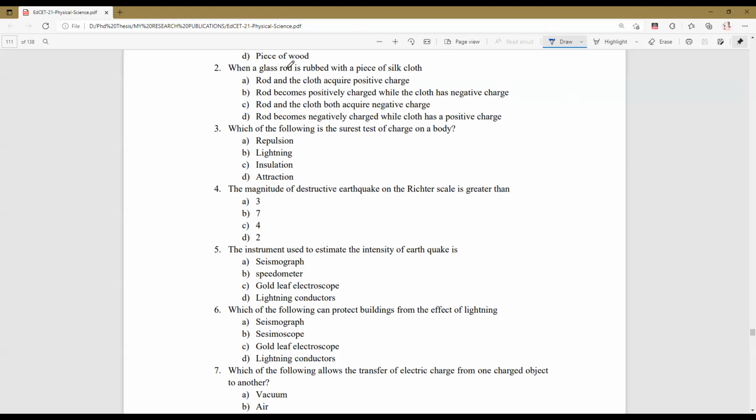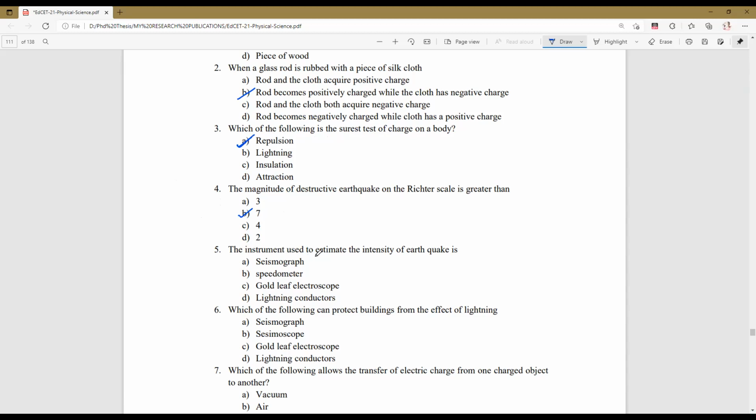I said that whenever you rub a glass rod with a silk cloth, the glass rod will get positively charged, whereas the silk cloth will get negatively charged. So here the correct option is option B. Next one, which of the following is the surest test of charge on the body? I have already said repulsion is the sure test for determining the charge on a body. The next question: the magnitude of destructive earthquake on Richter scale is greater than. I said that whenever the magnitude of earthquake is greater than 7, a greater amount of destruction will take place.